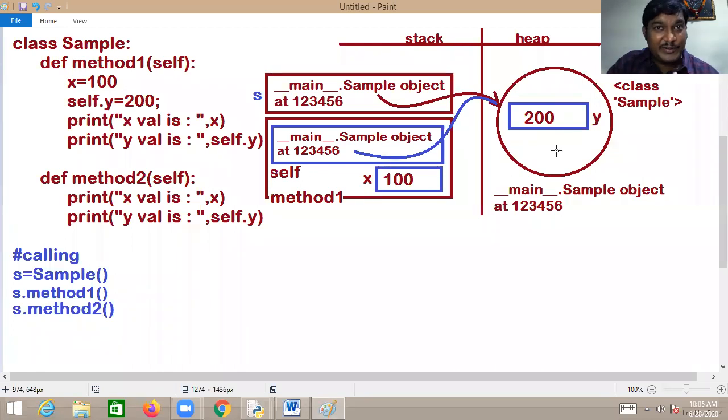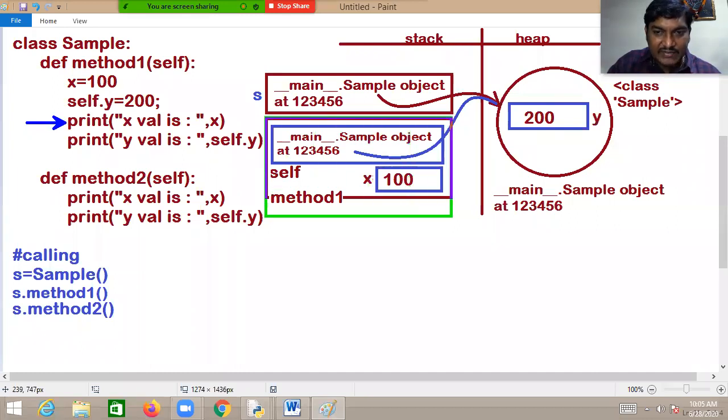Now I hope you got the point, my dear friend. Now you see, in just this line, are you using self or not using self? When we are not using self, it will ensure the existence of the variable x within method 1. Then simply you will be getting the x value. That is, 100 you will be getting.